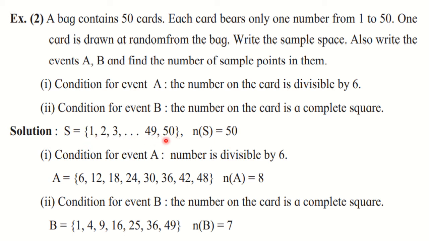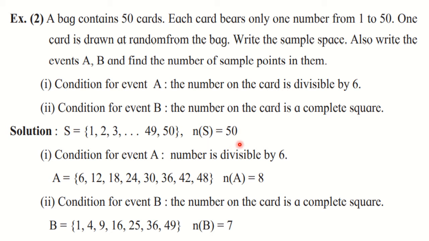As I have told you, when the set is very big, we do not write all the sample points. We write a few and in between we put dots. That means all the sample points in the middle are present there; we are considering that they are present. Okay. So S is equal to {1, 2, 3, ..., 50}, and therefore n(S) is equal to 50.